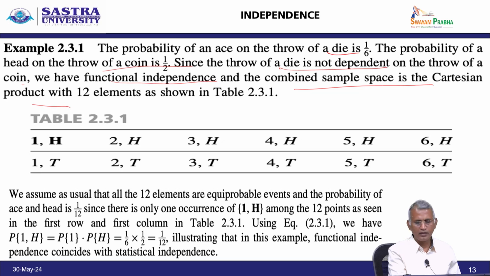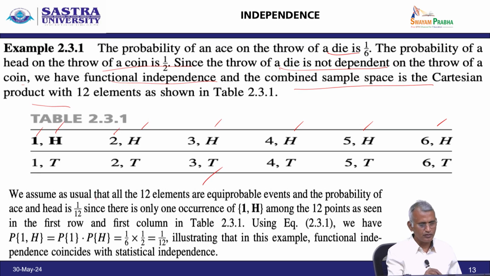So, 1 head, 2 head, 3 head, 4 head, 5 head, 6 head, corresponding 1 tail, 2 tail, 3 tail, 4 tail, 5 tail and 6 tail. We assume as usual that all the 12 elements are equiprobable events, and the probability of ace and head is 1 by 12, since there is only one occurrence of 1 and head among the 12 points, as seen